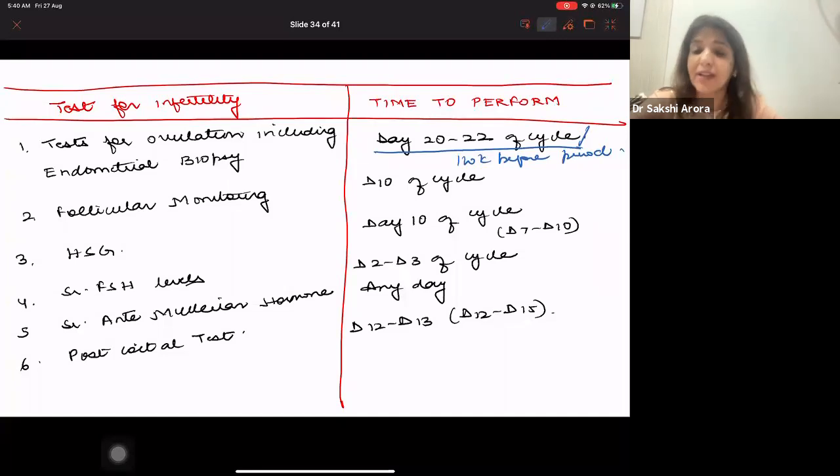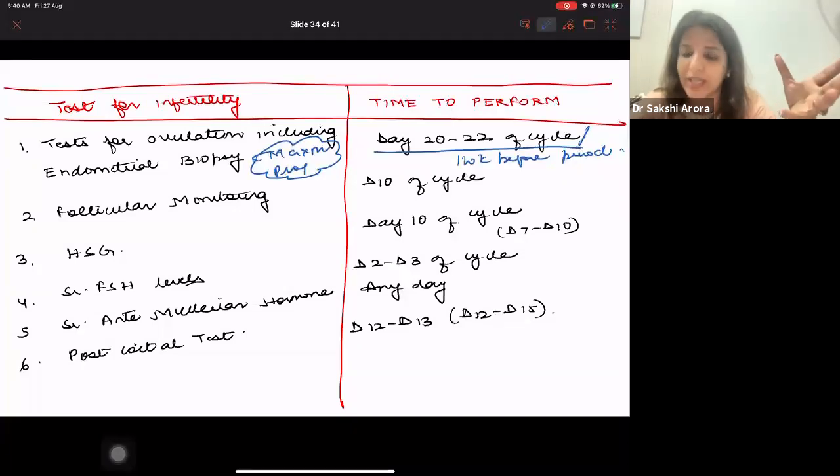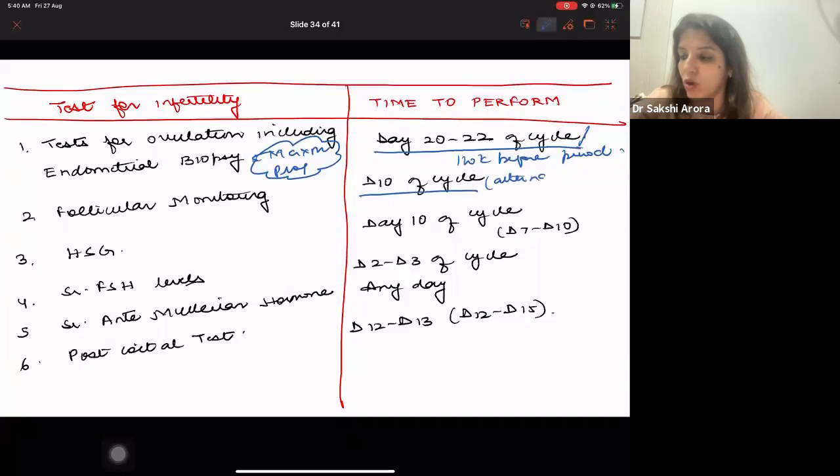Then why at this time do you do tests for ovulation? Because this is the time when maximum progesterone is produced. And that is why these tests have to be done at this time, right? If you have to do follicular monitoring, that means I am monitoring the size of the follicle and seeing when it is growing and when it is bursting, when it is ovulating, then that is called follicular monitoring. Follicular monitoring should begin from day 10 of the cycle, and you should do it on alternate days,